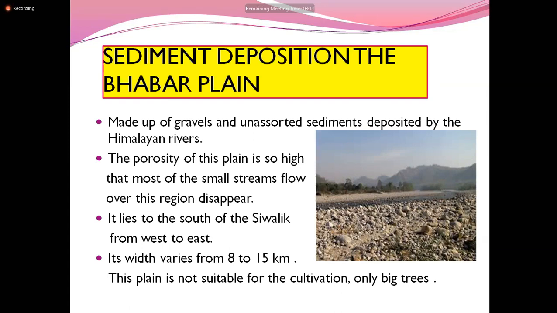It lies to the south of the Siwalik range from west to east. The place south of the Siwalik range from west to east is called the Babar Plain. Its width varies from 8 to 15 kilometers. This plain is not suitable for cultivation, only big trees. If it is pebbles, how can cultivation be possible? Cultivation is not possible, so only the big trees can be seen in the Babar plains.